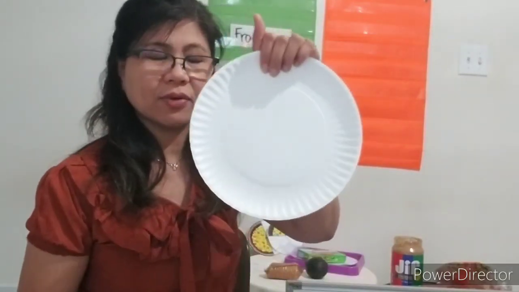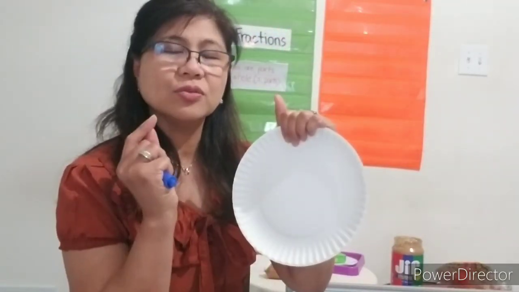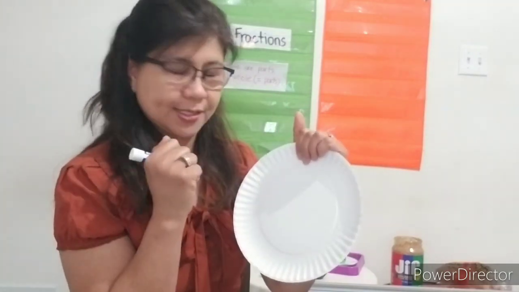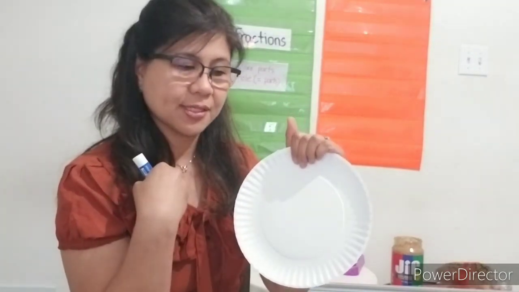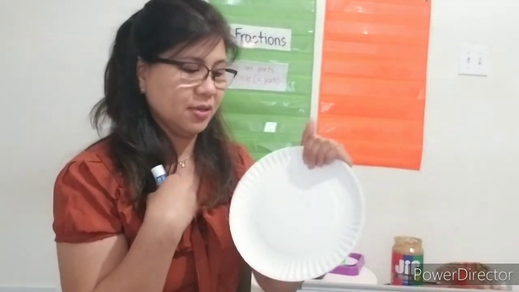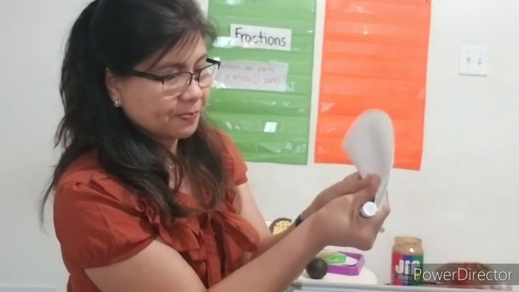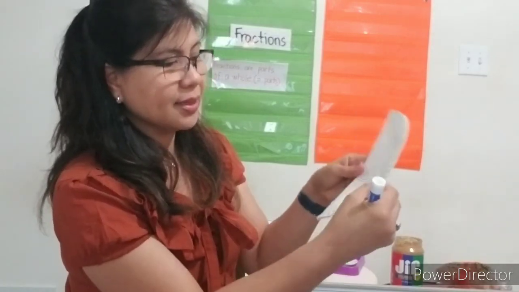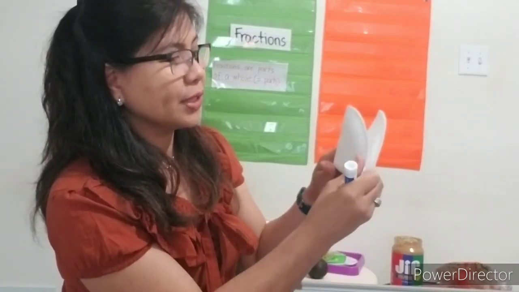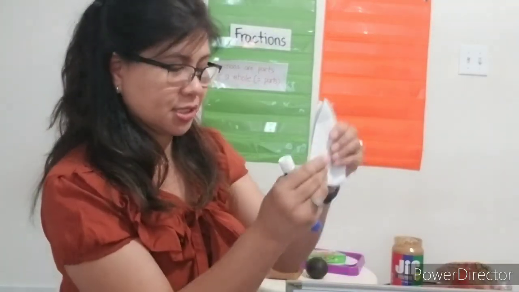Now, I have another problem here. I have my one whole. This is my one whole plate, right? How about if I want to split it into 4 equal parts? 4 equal parts because I have 3 friends to share with and I want something also. So again, we fold it in half first. Okay? And then we fold it up again. Okay? There we go. Let's see.